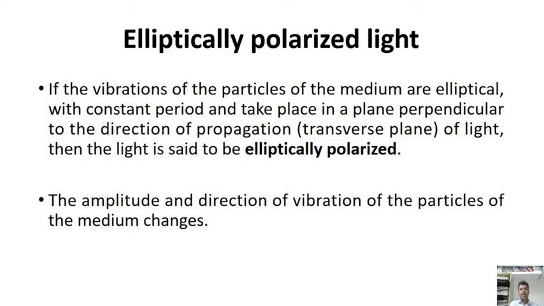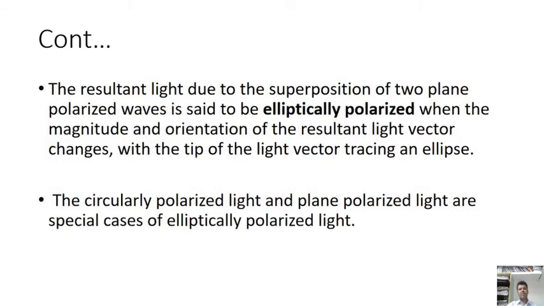The amplitude and direction of vibration of the particles of the medium change.